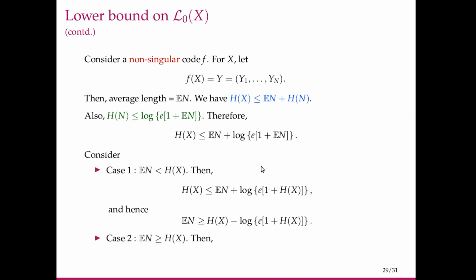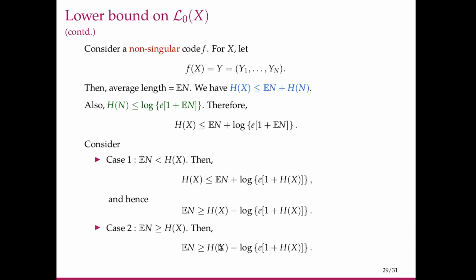Now the other case is that expectation n is greater than or equal to h of x. So expectation n is greater than h of x itself. So it is also greater than or equal to h of x minus this term which is positive. So either way, expectation n is greater than or equal to h of x minus log e times 1 plus h of x. So expectation of n is the average length of a non-singular code. So the minimum average length of a non-singular code also has to satisfy this inequality.